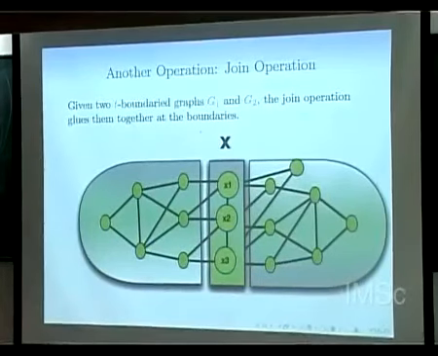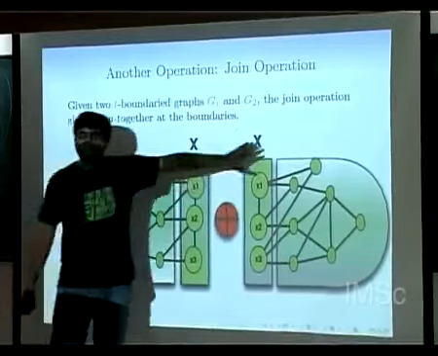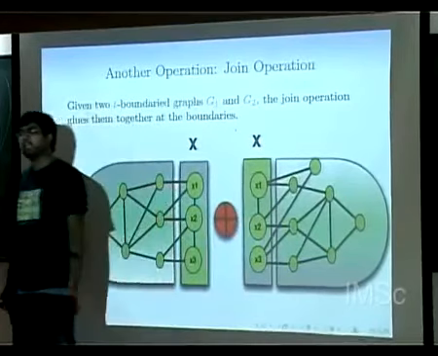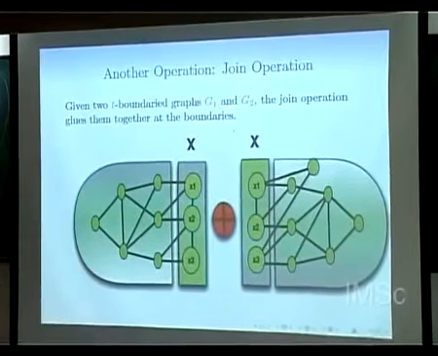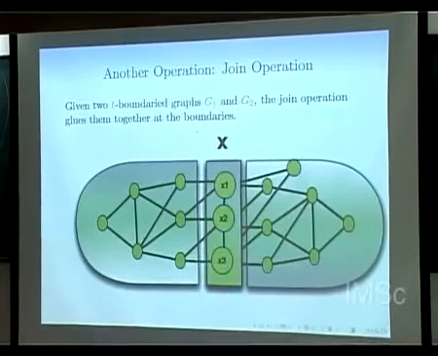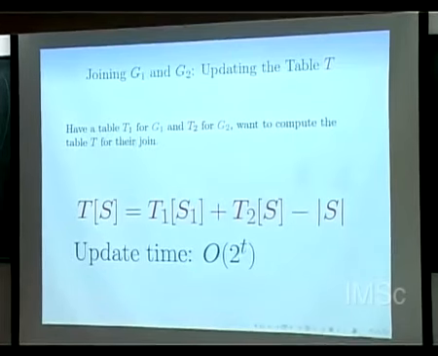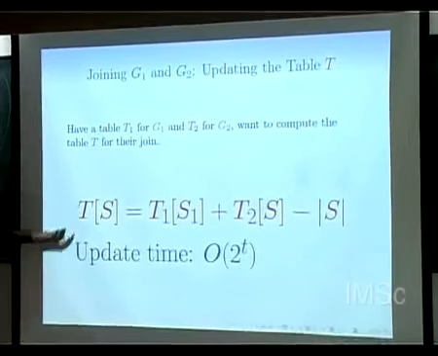That's it. Now let's learn how to update the table here also. Remember, if I have been given a table for independent set here, and a table for independent set here, I need a table for both combined. Isn't it trivial? So what is T of S?